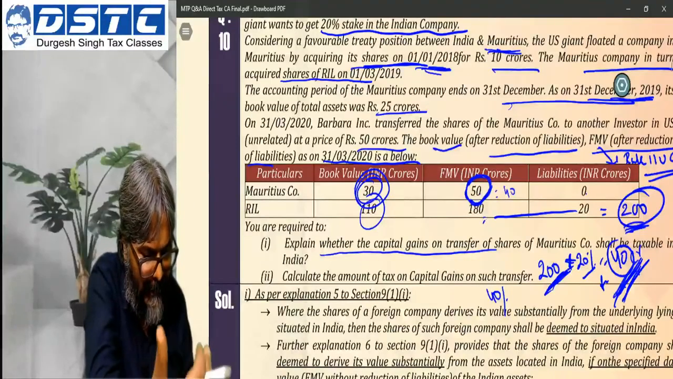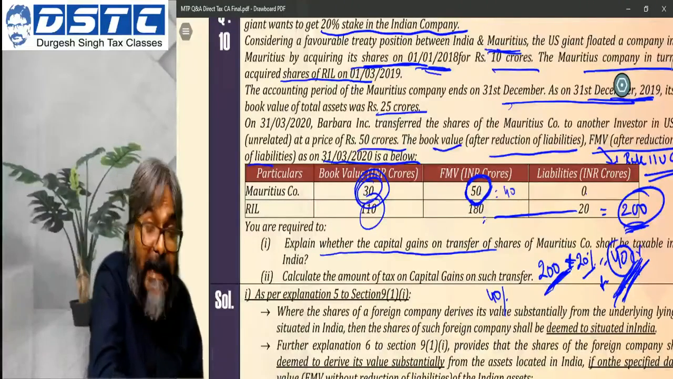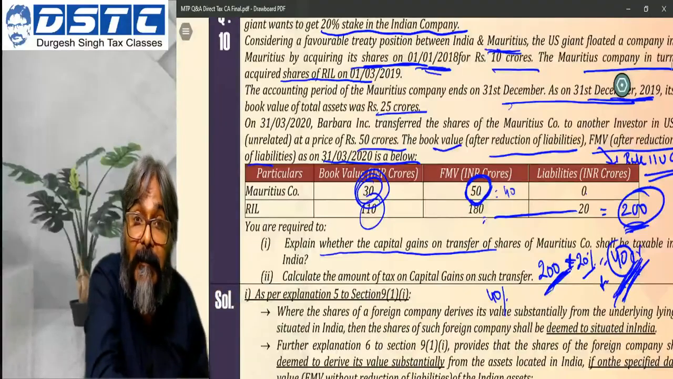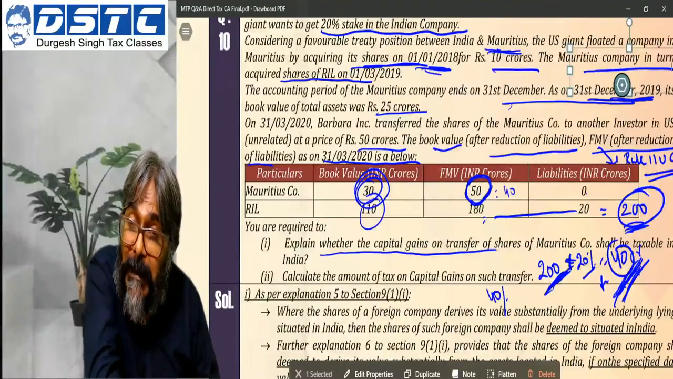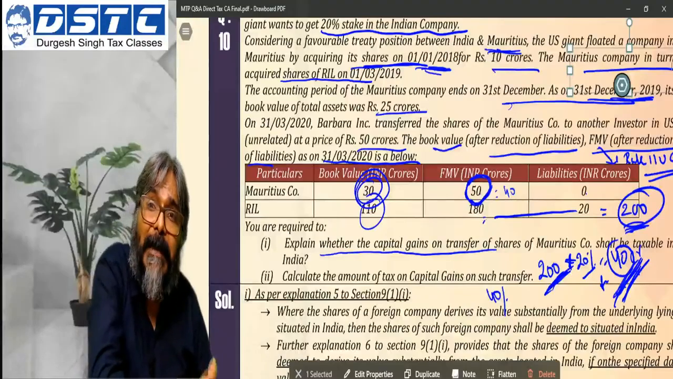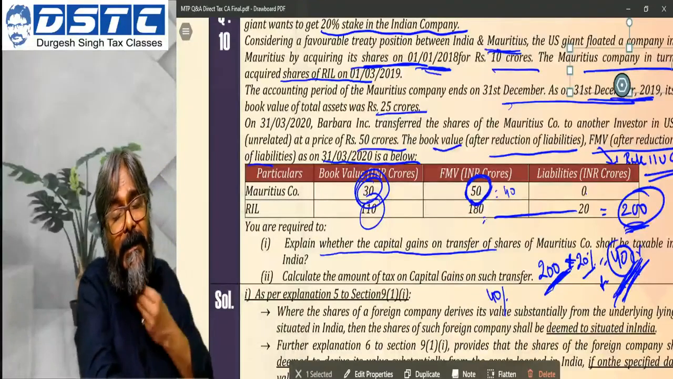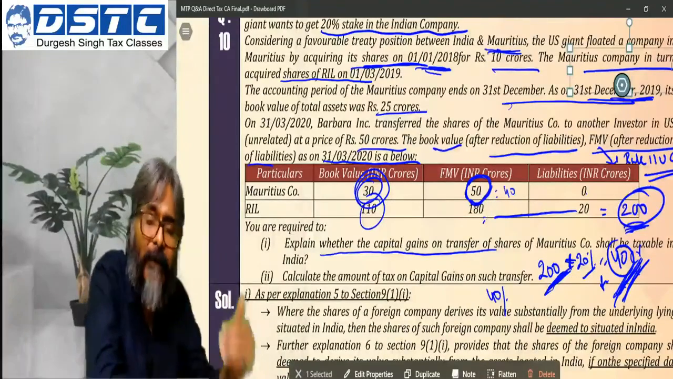So therefore, yes, indeed, it has crossed. It is 80%. So the investment is 80%. So even the second condition is getting satisfied as on the specified date. And finally, therefore, we will conclude.